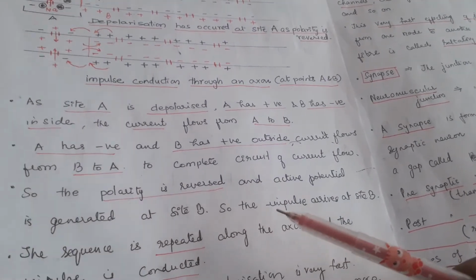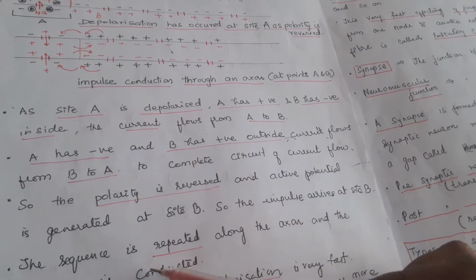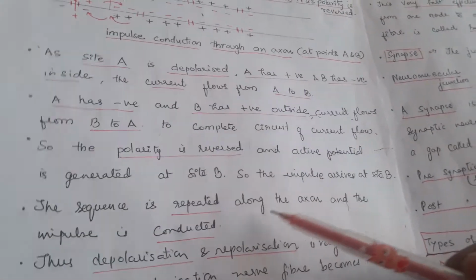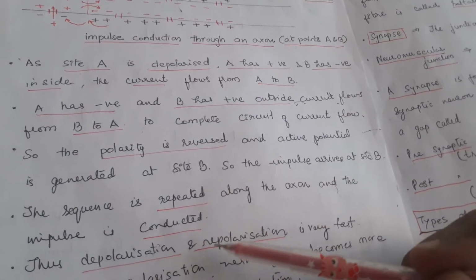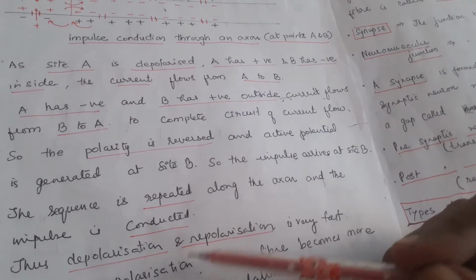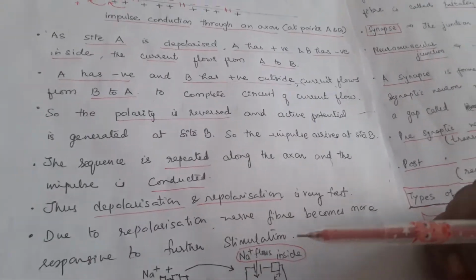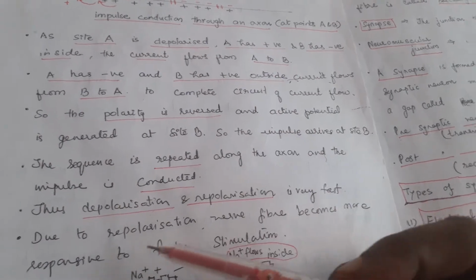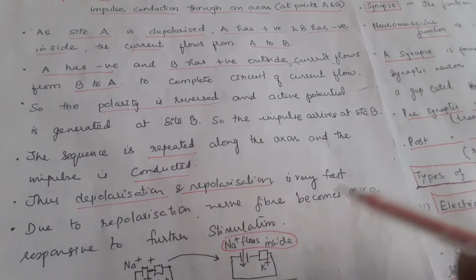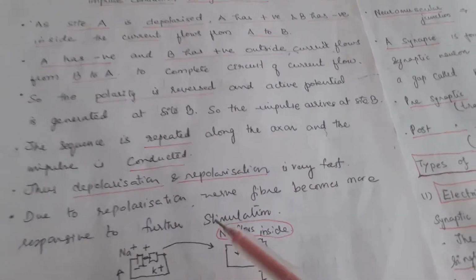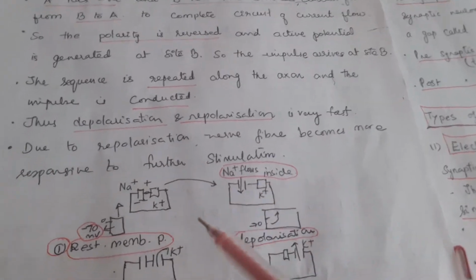So the impulse arrives at site B, and the sequence is repeated along the axon as the impulse is conducted. Thus depolarization and repolarization take place very fast in these sites, and due to repolarization the nerve fiber becomes more responsive to further stimulation. Again it gets back to its normal state.